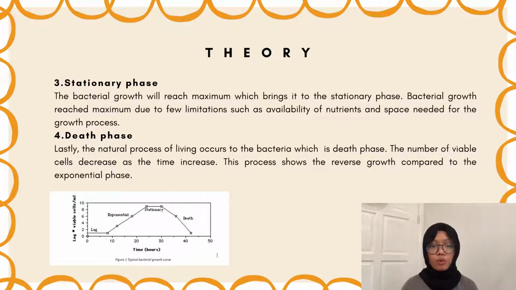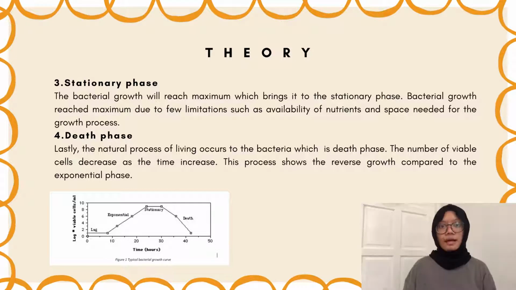The bacterial growth will reach maximum, which brings it to stationary phase. Bacterial growth reaches maximum due to few limitations such as availability of space and nutrients. Lastly, the natural process of living occurs to the bacteria, which is death phase. The number of viable cells decreases as the time increases. This process shows the reverse growth compared to exponential phase.